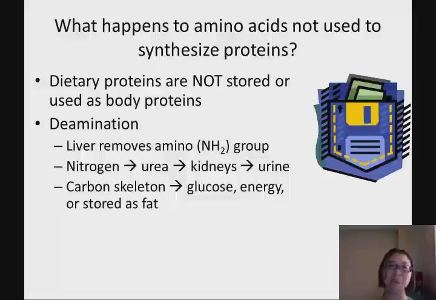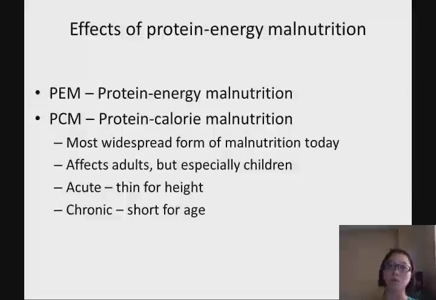First, you delete the amino group, and then you have an extra amount of carbon skeleton, and the carbon skeleton can be used to make other things in our body, like glucose, energy, or we store it as fat. So when you eat more protein, once you use it for its functions, the extra is going to be used as glucose, energy, or stored as fat.